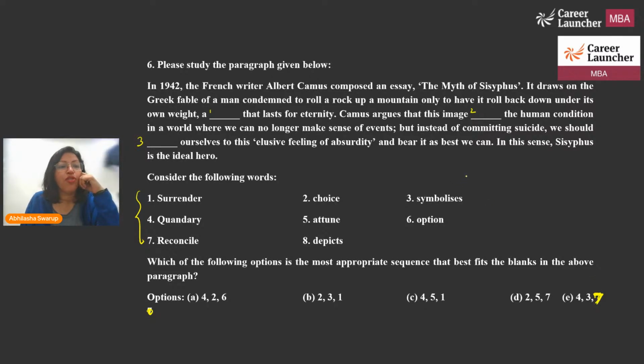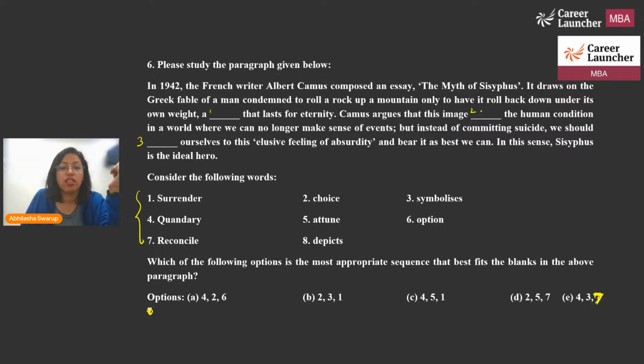All right, in 1942, the French writer Albert Camus composed an essay, The Myth of Sisyphus. It draws on the Greek fable of a man condemned to roll a rock up a mountain only to have it roll back down under its own weight. A something that lasts for eternity. So something is happening that will keep happening again and again and again. Camus argues that this image obviously shows.